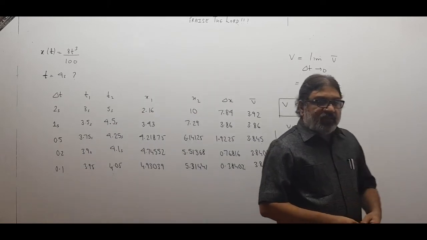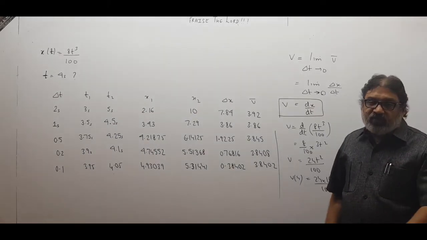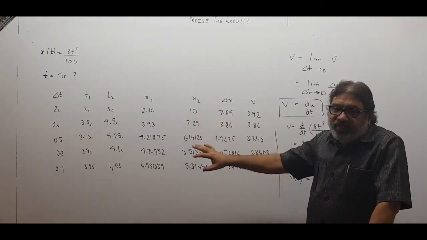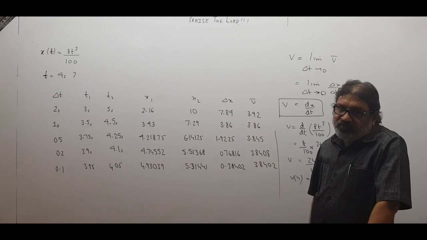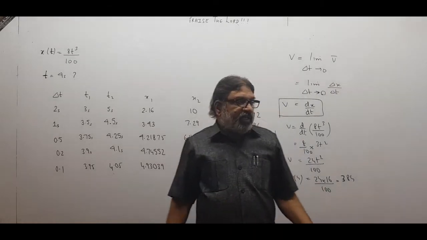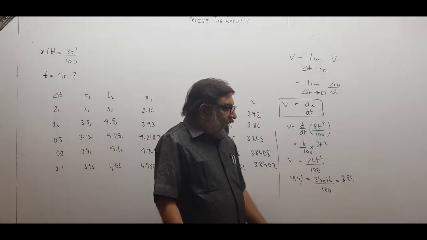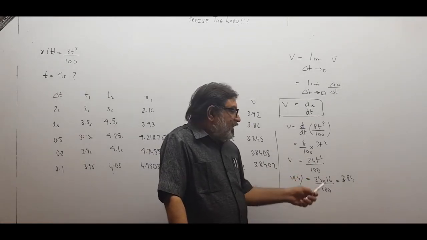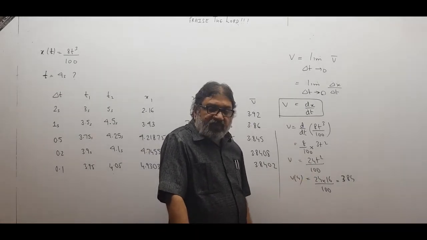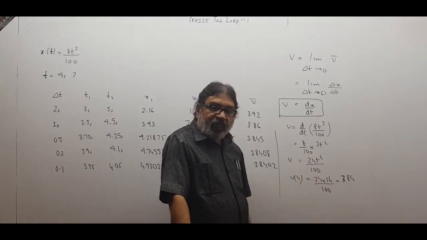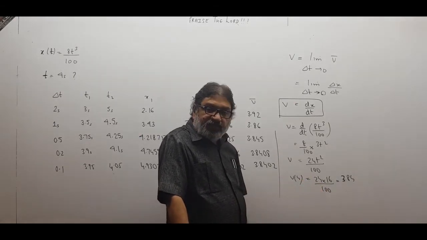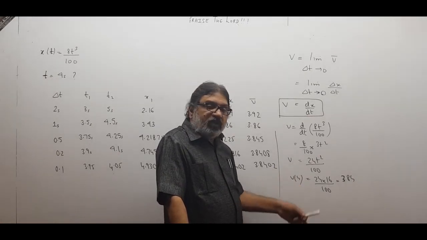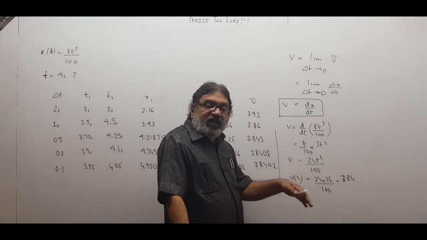So children, you realize that if I want to find instantaneous velocity, I need not make this table again and again. It is very tedious and a very Herculean task. The method of derivative is very easy. And once I obtain the formula for velocity, if I want velocity at any time, I will just put the value of time over there. Just like I put t equal to 4 over here, so I got velocity at 4 seconds. If I want velocity at 3 seconds, 2 seconds, 1.5, 2.5, whatever, just put the value of t, you will get velocity at that instant.